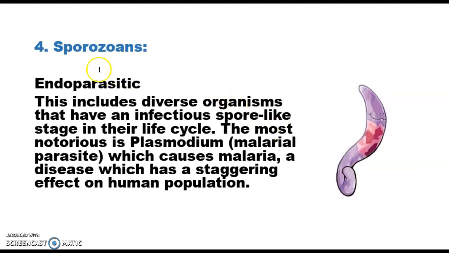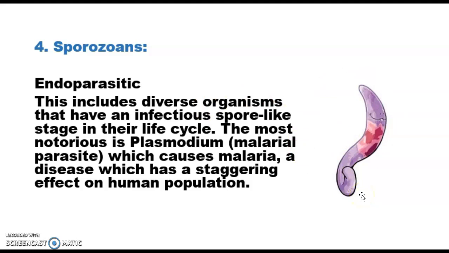Now fourth one is sporozoan. So basically they are endoparasitic. Endoparasitic means endo means inside, parasitic means they are parasites and they live inside the body of other animals, and they don't have any specialized organ for locomotion because they are parasites. So they don't need any locomotory organ, right? So they have a pellicle, so they have a particular definitive shape, right?